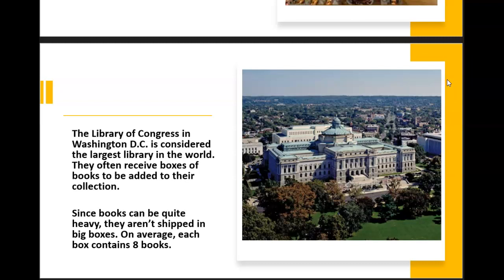They often receive boxes of books to be added to their collection. And since books can be quite heavy, they really only put a few books in each box. On average, each box contains 8 books. If you've ever moved before or packed up a bookshelf, you'll notice that boxes of books can be quite heavy, and so it makes sense to limit the size of these boxes so that they can be reasonably shipped.